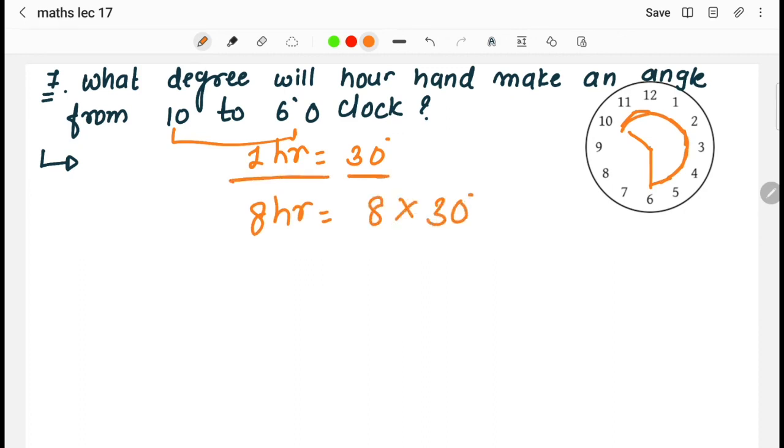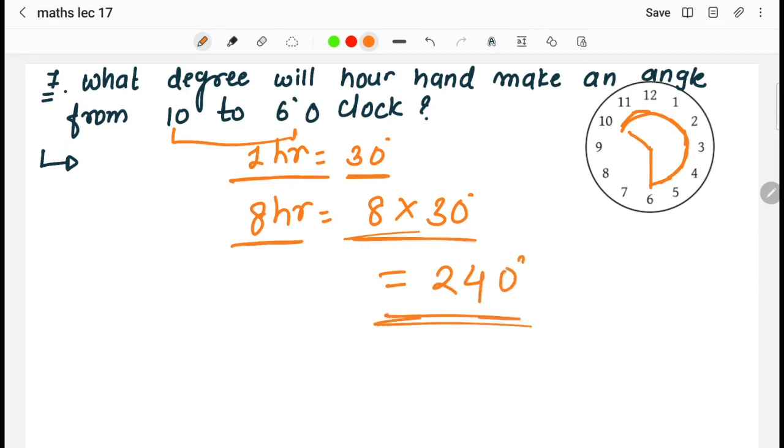As for 1 hour, the hour hand is covering 30 degrees. So for 8 hours it will cover how many degrees? It will cover 8 into 30 degrees, that is 240 degrees. The answer to the question, very simple.